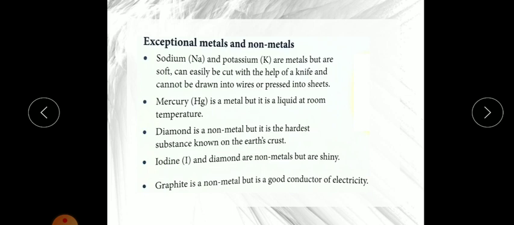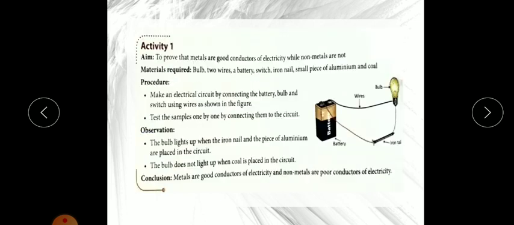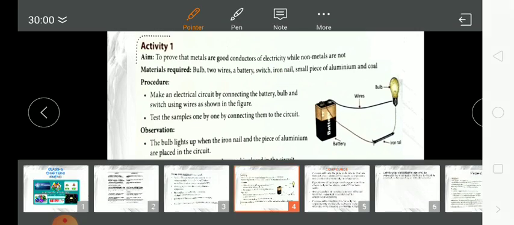Now children, one activity is given in your book, page number 26. As you can see, here is a diagram of an electric circuit. By using a battery, wire, copper wire or any wire, and a bulb, we can make an electric circuit. For this we need these materials: a bulb, two wires, a battery, a switch also if you want, an iron nail as you can see in the picture, and a small piece of aluminium and coal.